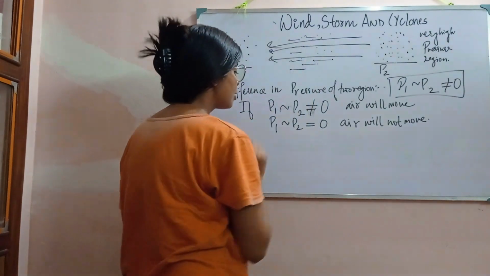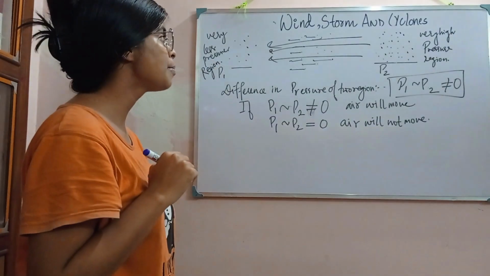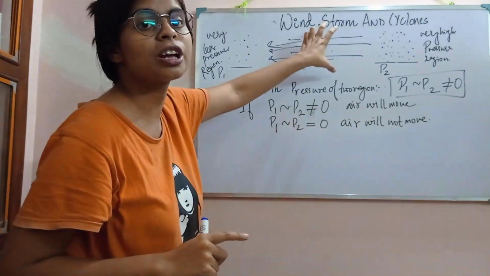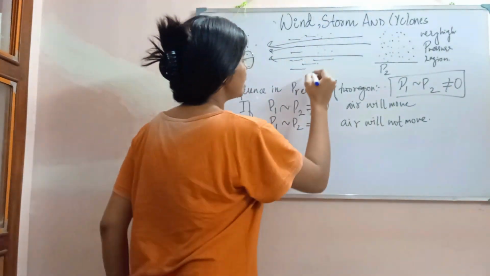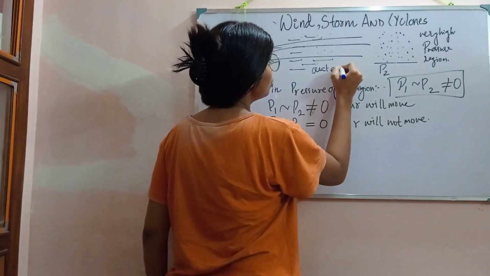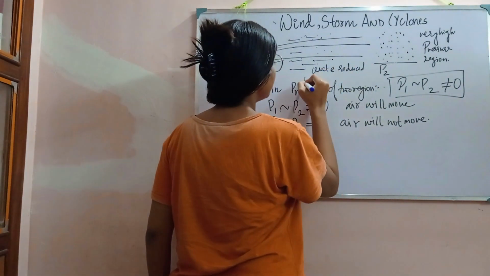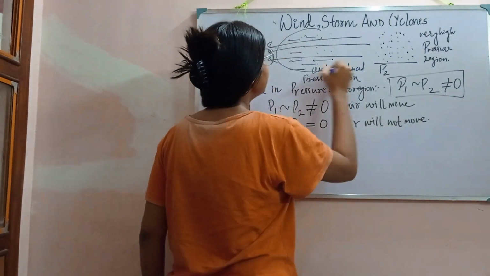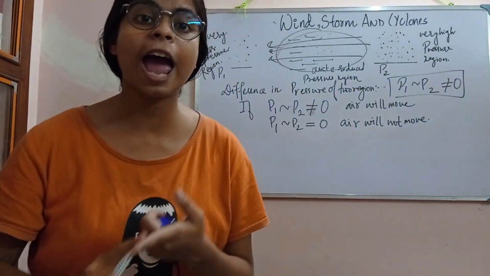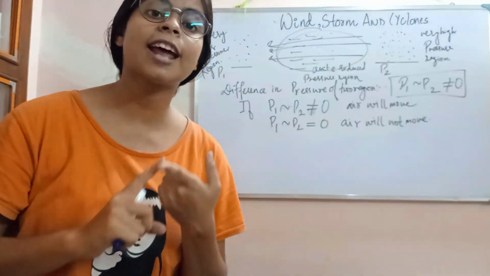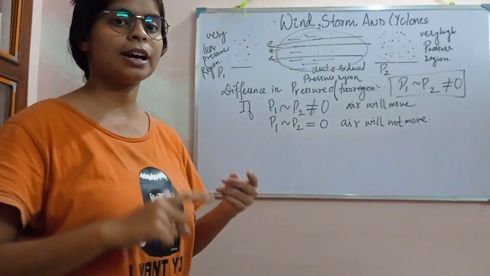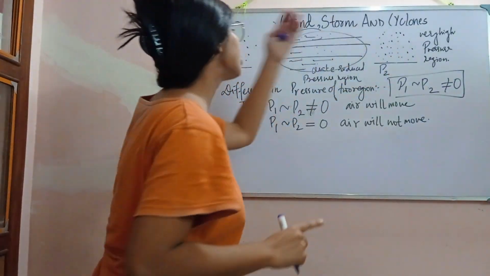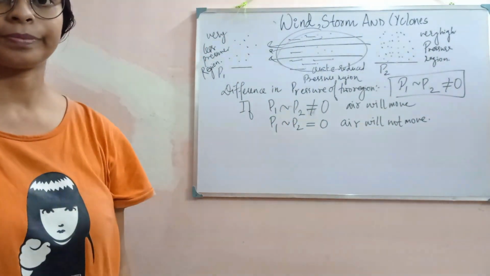As a result, a very low pressure will be present here, and it will create a reduced pressure region, the area the air has taken to flow from this region to this region.